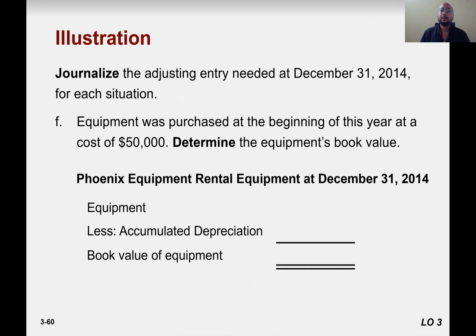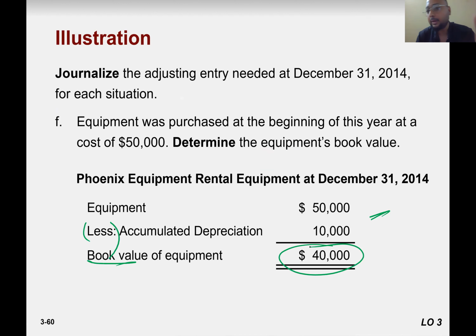So what happened to the left value of the asset? So accumulated depreciation will go to balance sheet. How we are going to write down, how we adjust in balance sheet? Equipment worth of 50,000, right? So you write down less accumulated depreciation 10,000. So that is the book value of equipment, right? Everybody understand that? So this is how we write it down, equipment and accumulated depreciation on balance sheet.